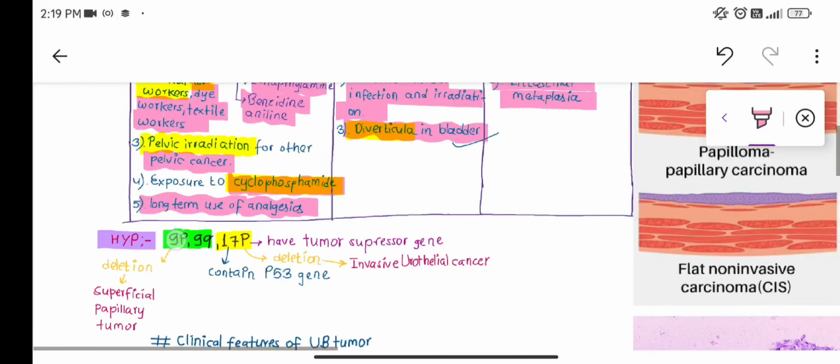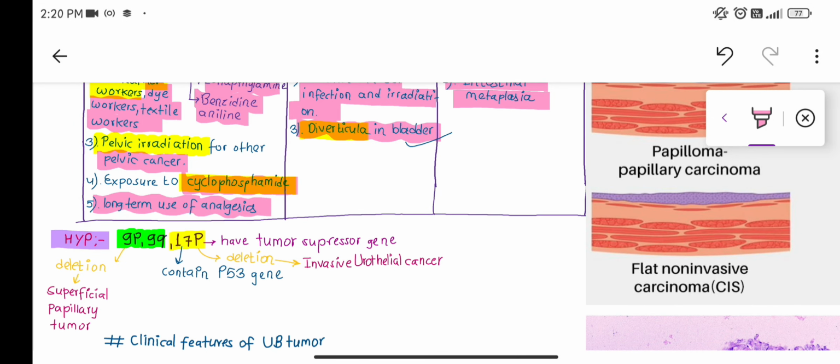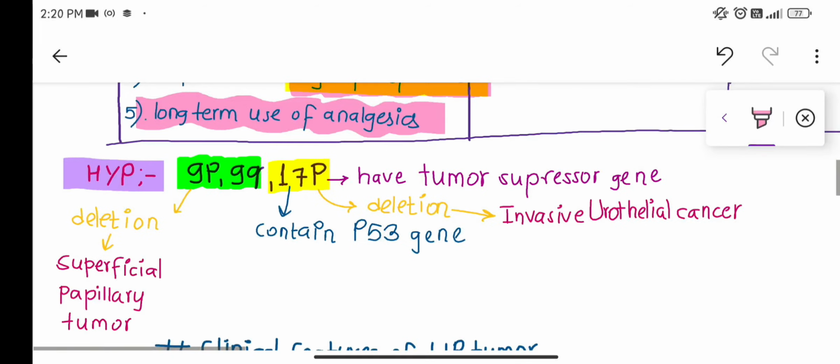To cause cancer, not only the risk factors are responsible; along with the risk factors, the most important factor is genetic mutation. If the person has some genetic alteration and is exposed to the risk factor, then there is a very high chance that the person is likely to suffer from cancer.